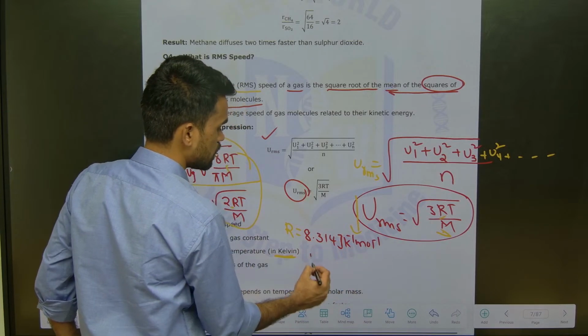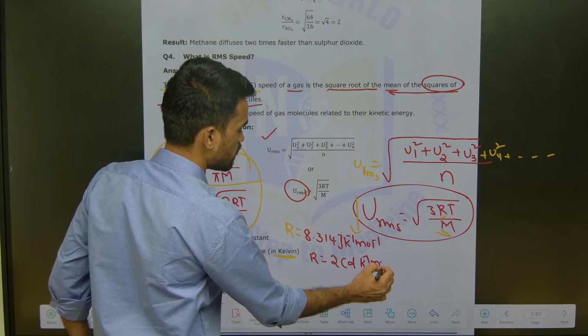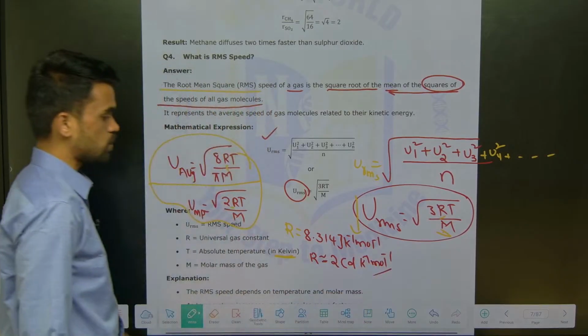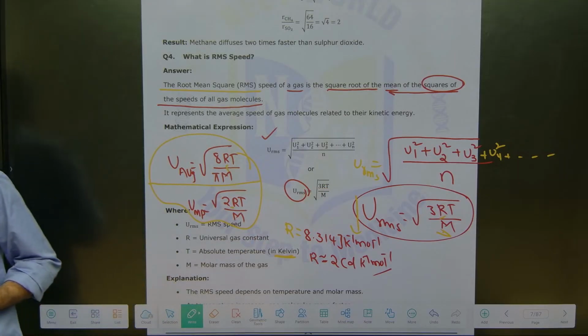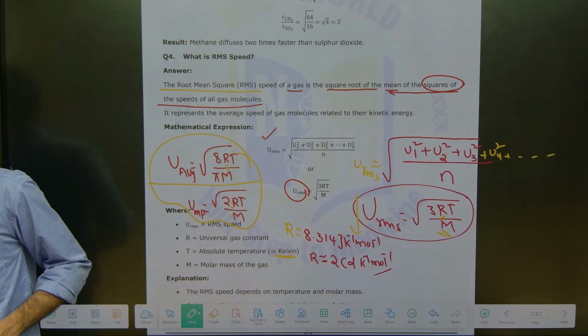If it is in calories, you can take 2 calorie per Kelvin per mole, as an average value. These values are to be remembered for R. That's it. Next, we'll be explaining a few more things.